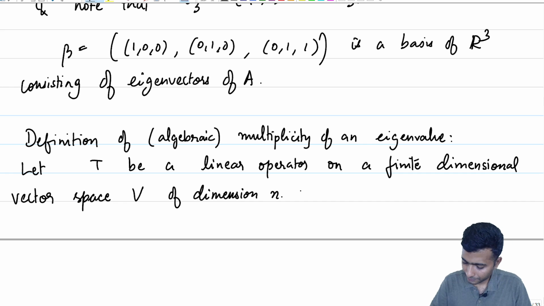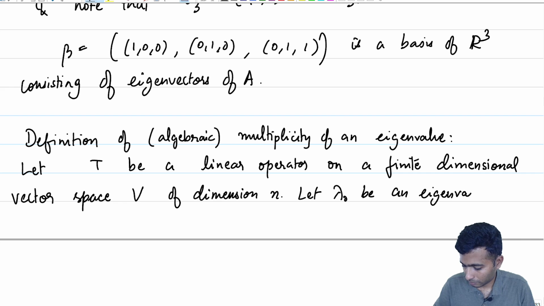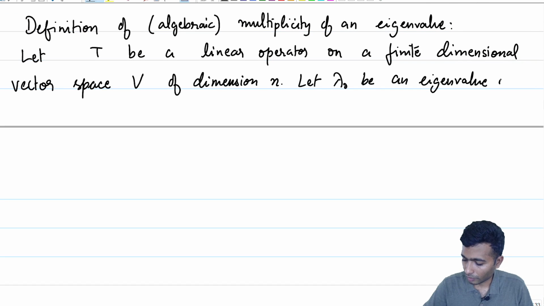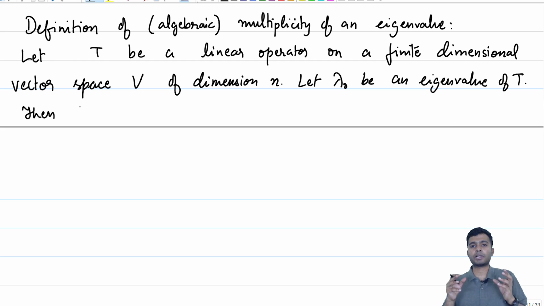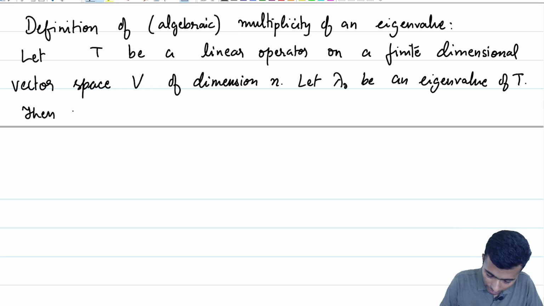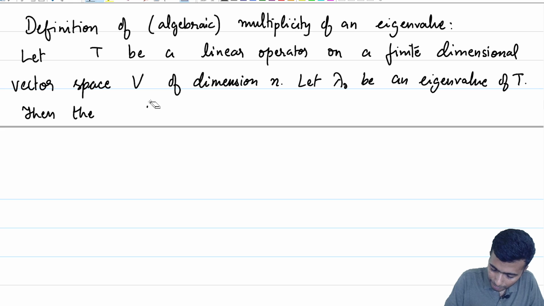And let lambda naught be an eigenvalue of our linear operator T. Then the multiplicity of lambda naught is the largest positive integer k such that lambda minus lambda naught to the power k divides the characteristic polynomial of T. So, let me define the multiplicity, maybe let me just write a bracket algebraic. It is also many times called algebraic multiplicity.